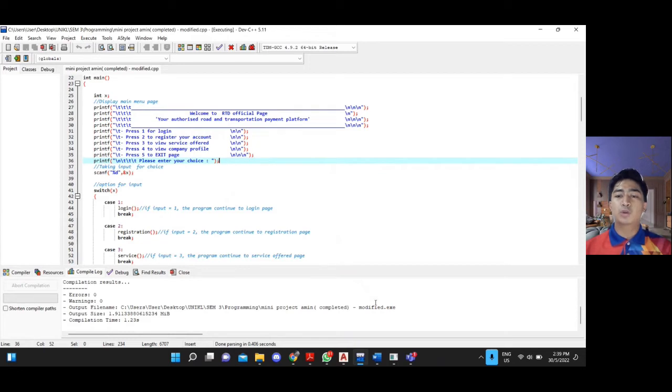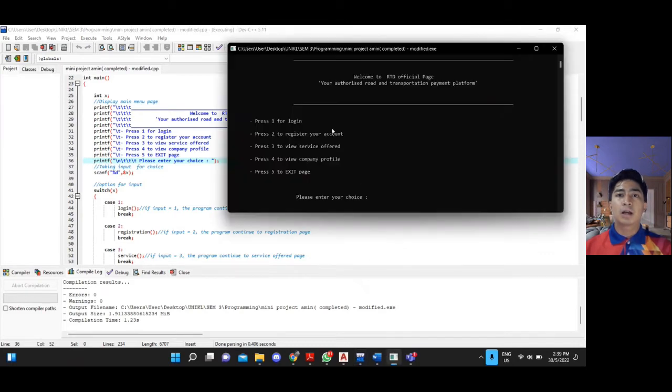So I show you my output. This one is the output. Welcome to RTD official page, the authorized road and transportation payment platform. Press 1 for login, press 2 for registration account, press 3 to view service offer, press 4 to view company profile, and lastly press 5 to exit page. So this one is please enter your choice. You just enter the choice that you want, press 1 for login, and so on.